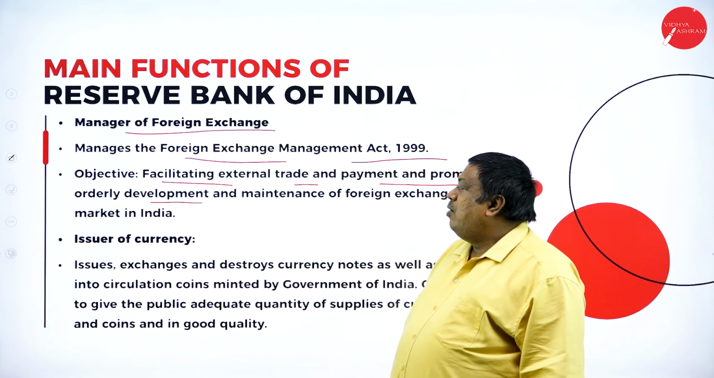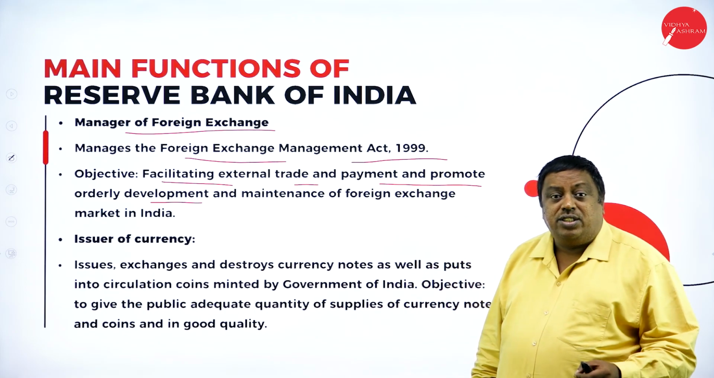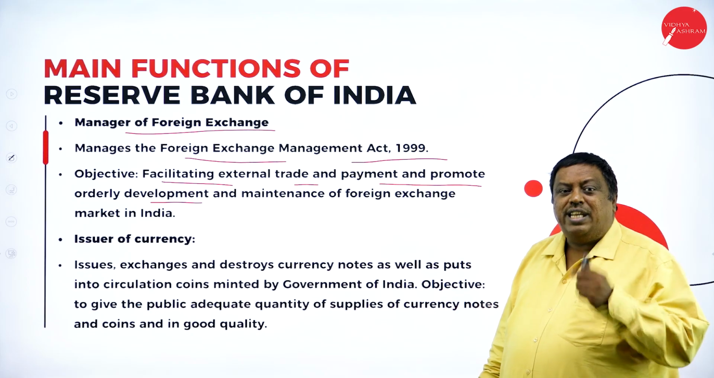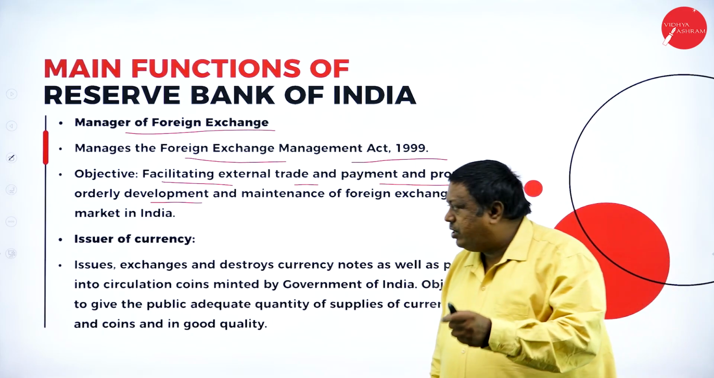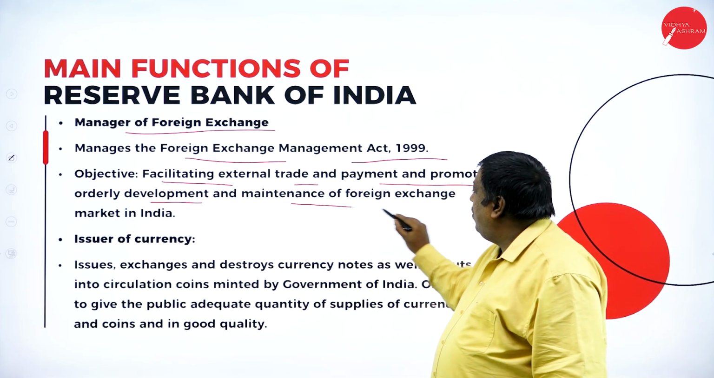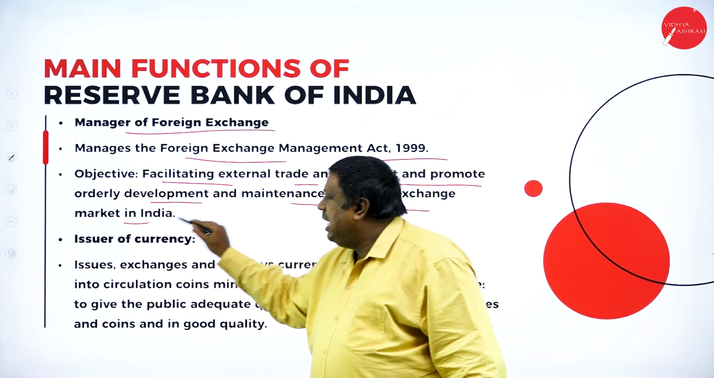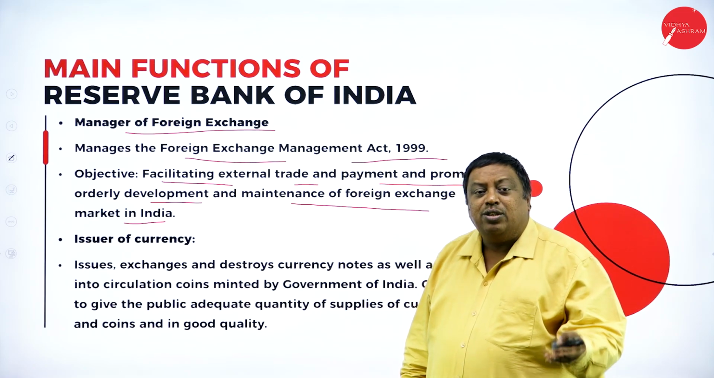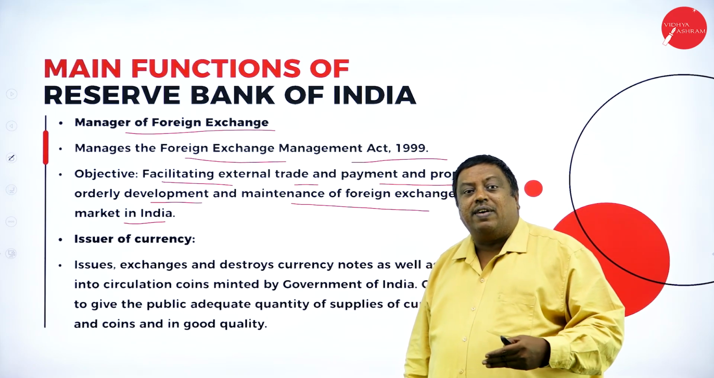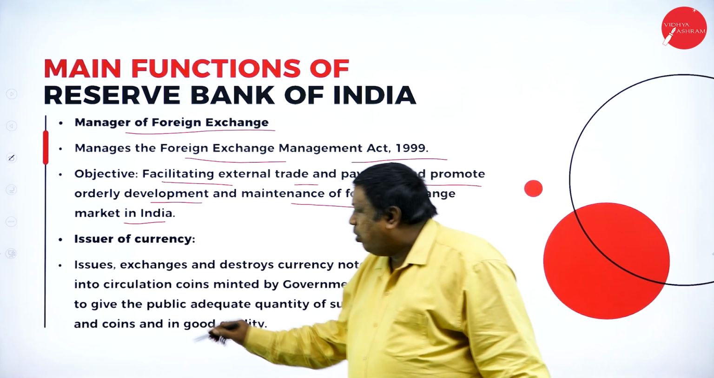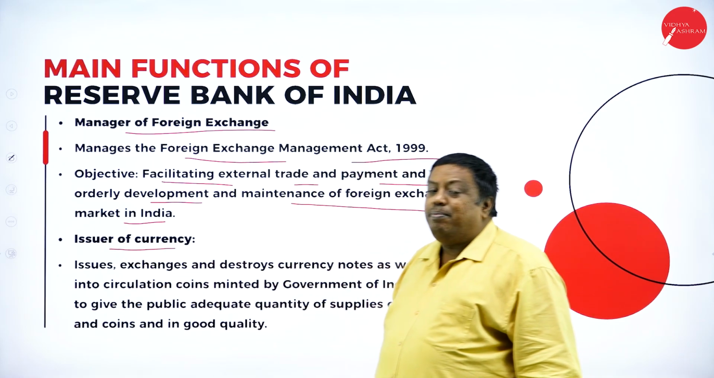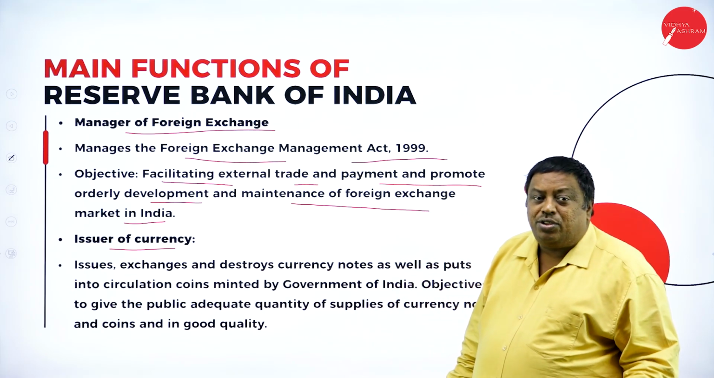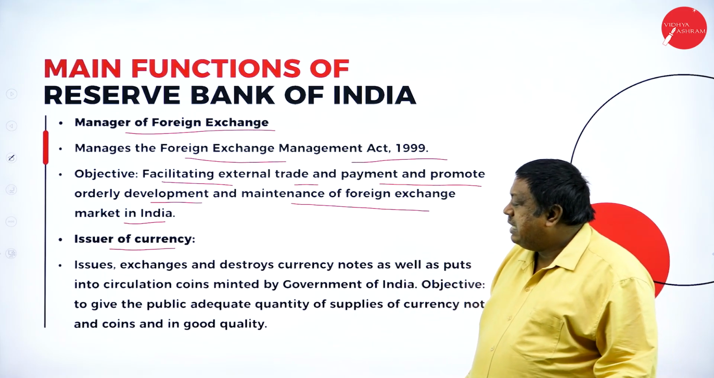They're saying that for the purpose of development of the country, we are going to have better control of foreign currencies and foreign relationships, which supports the maintenance of the foreign exchange market in India. If I have a better relationship with other countries, that can benefit our country and other places also. Issuer of currency means RBI is going to issue currencies and have better control over all the currencies.